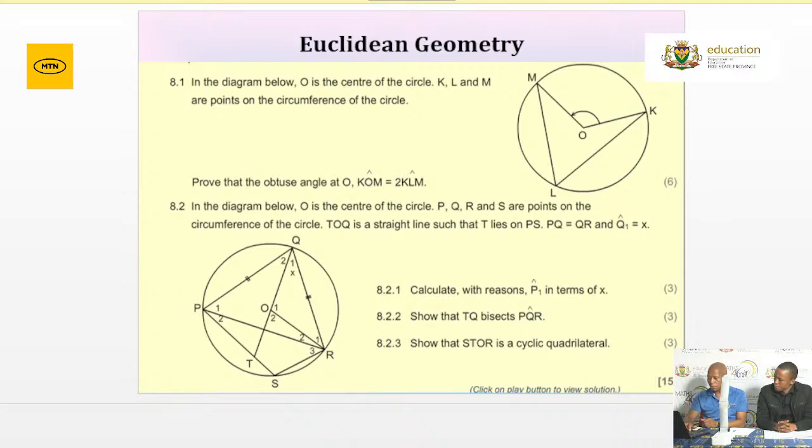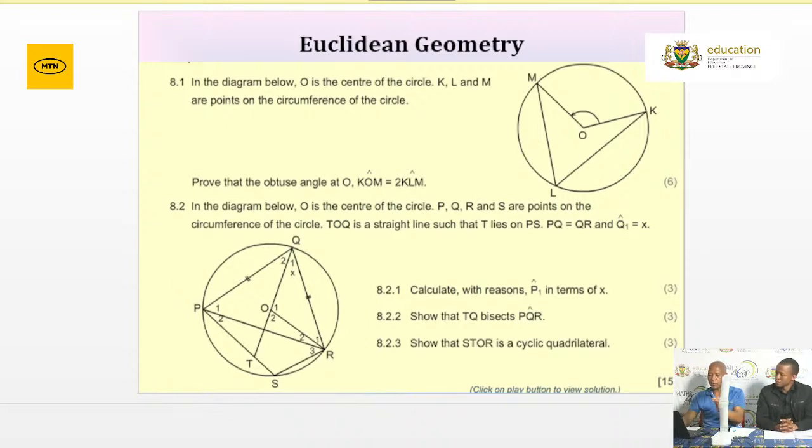Then you carry on. P, Q, R, and S are points on the circumference of the circle. Which theorem talks to 4 points on the circle? Then you can now indicate the theorem. Please, grade 12, I said write the statement. Your statement must be accompanied by what? By the reason. How do you prove for a cyclic quad? Very important. How do you prove for a cyclic quad?